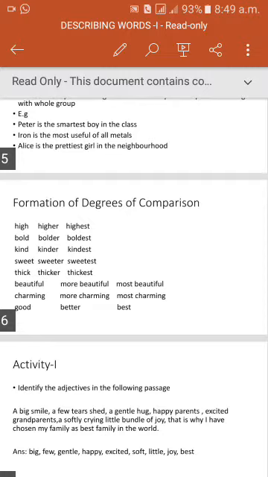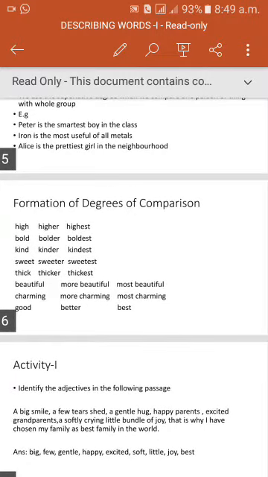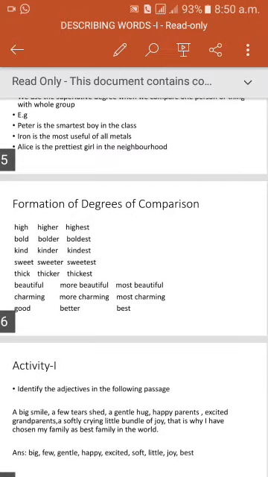In the superlative degree, we add most: most beautiful, most useful, most handsome, most charming. In this way, we change into comparative and superlative degrees. So, in comparative degree, we add more. In superlative degree, we add most.